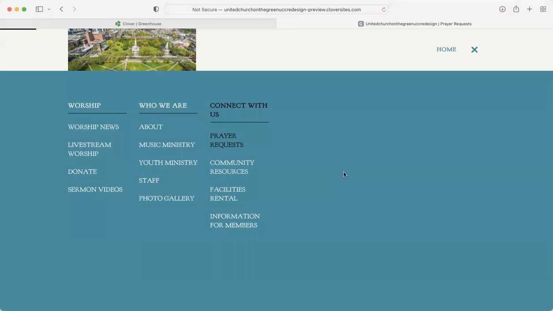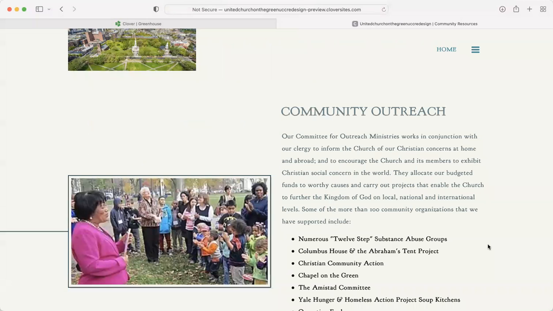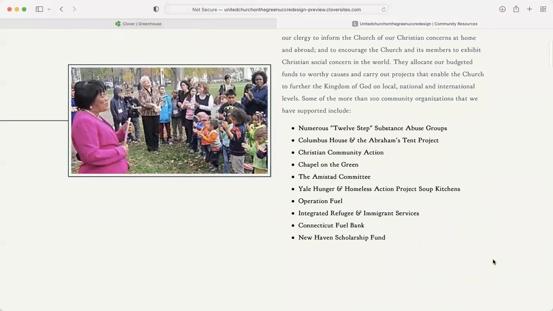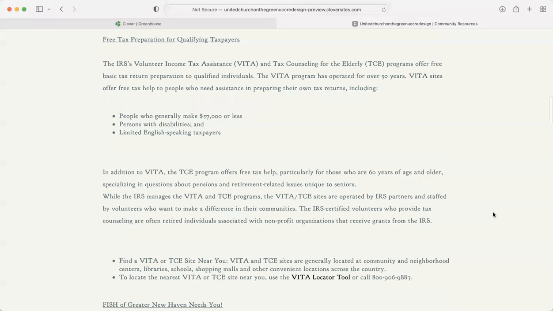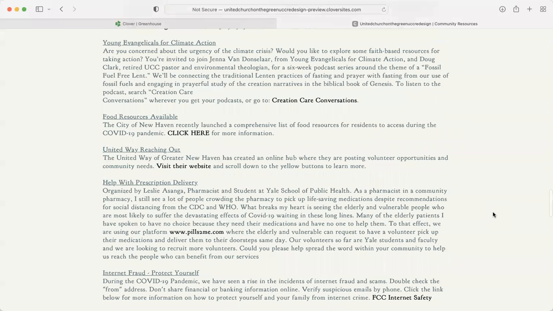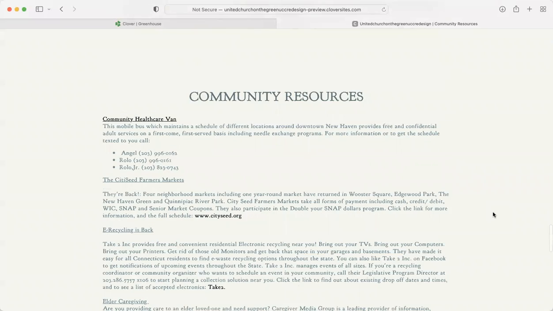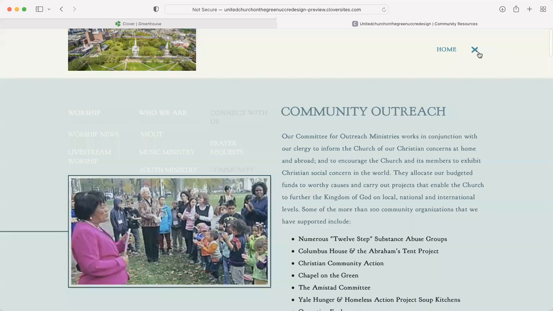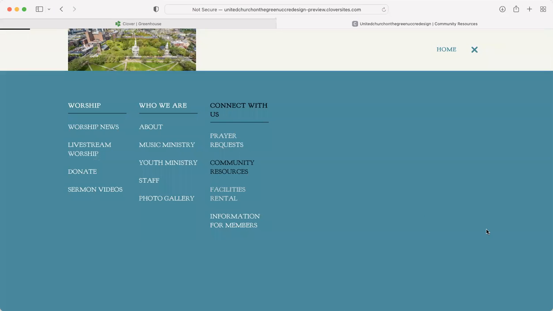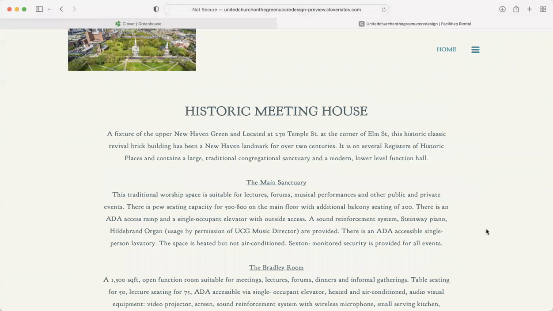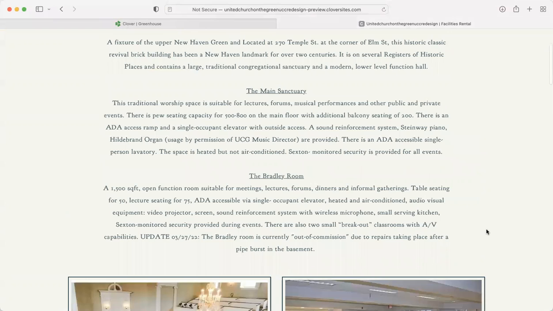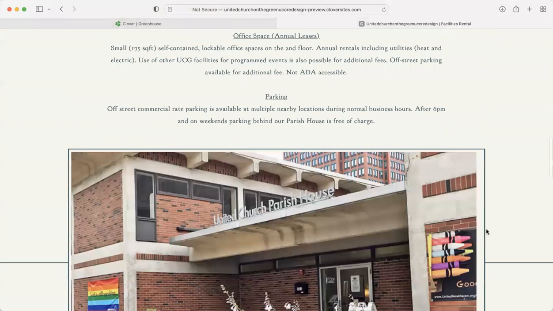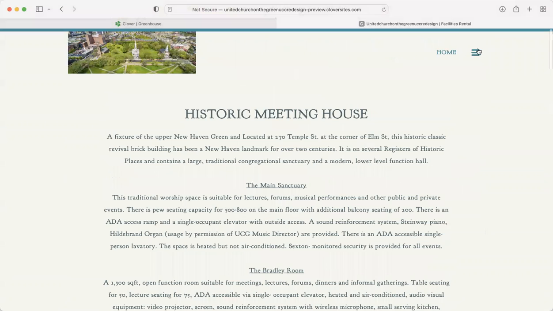Community resources. This is carried over from the Going On Now page. There's a lot of information here, and I'm hoping to keep updating this information, but this is a lot of the stuff that comes from the e-blast about things happening in the New Haven community. Lots and lots of resources on here. Facilities rentals. So this just gives an overview for somebody who's looking to use the facilities, what facilities are available and how they can contact to rent the facilities.